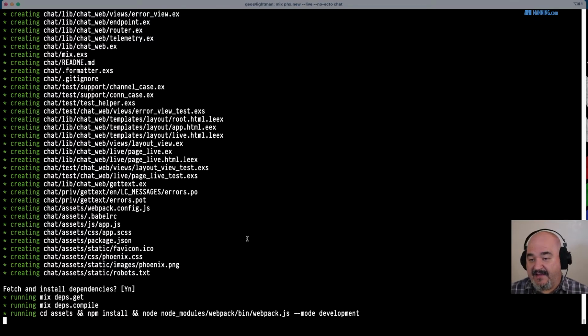While it's doing that, well, let's just let that finish because it's not going to take long. The next thing we're going to do is in the command line as well. Let's talk about how we're going to generate the usernames and chat room names dynamically, so you can essentially create a chat room on the fly.